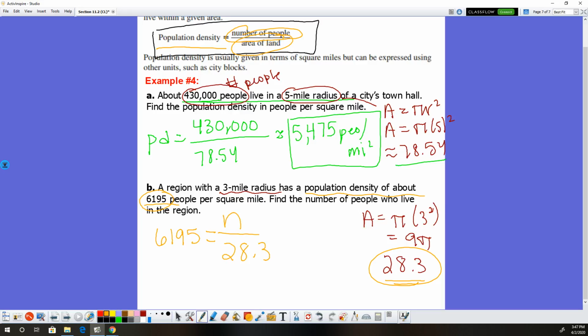Now we have an algebra problem. So let's multiply both sides by 28.3. 28.3 times 6195, you get roughly 175,159 people, or persons or whatever.